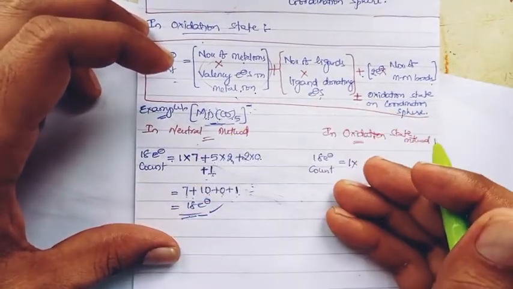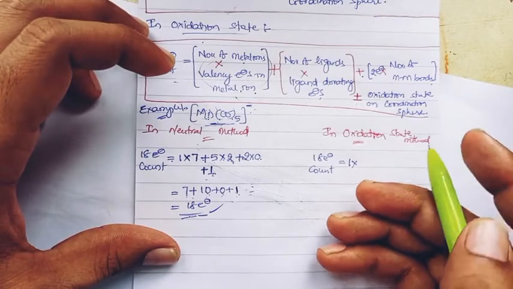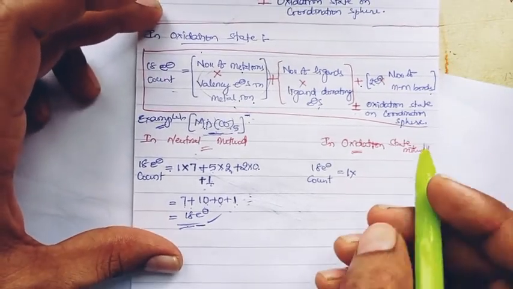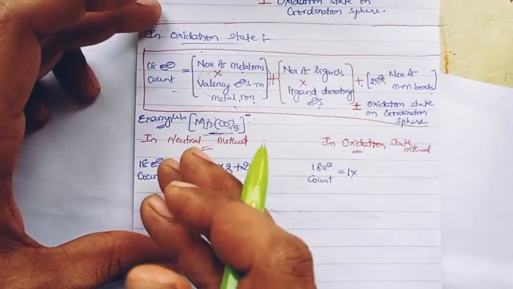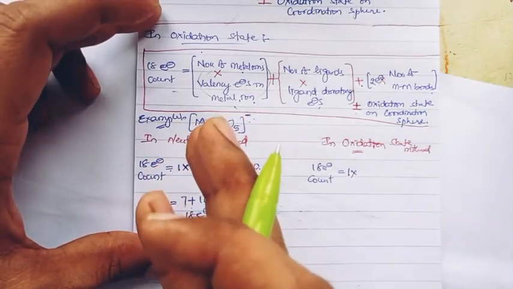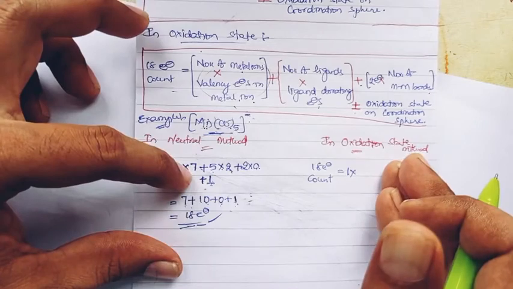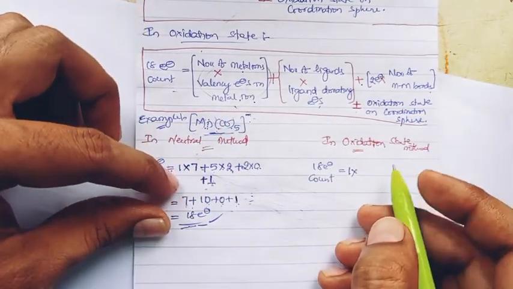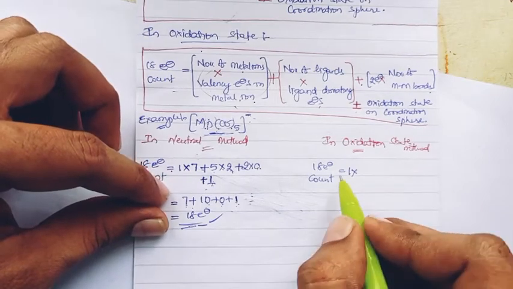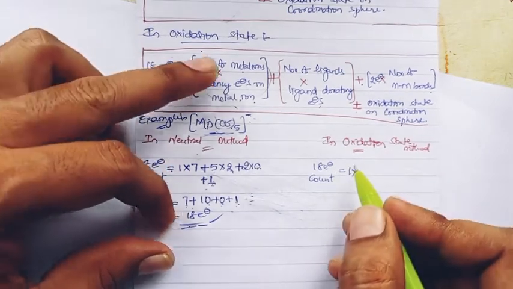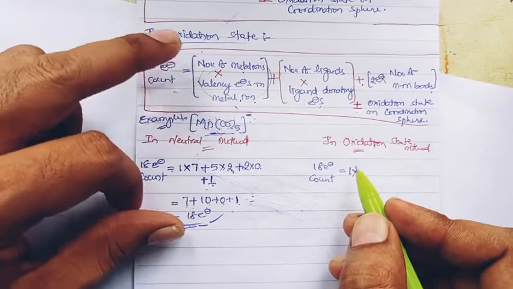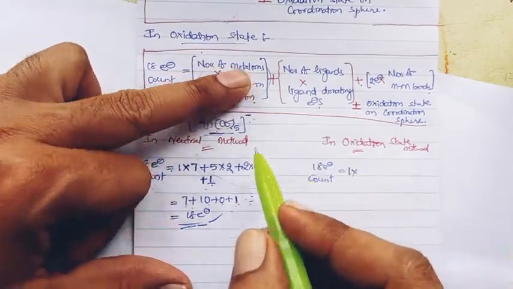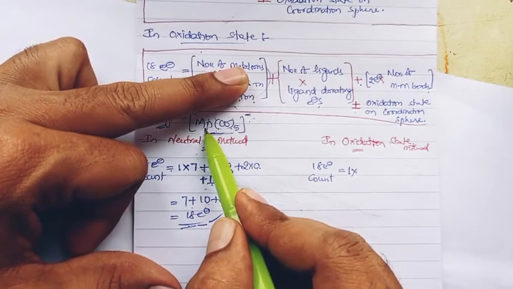Same when it comes to the oxidation state method: calculating the 18 electron count in the oxidation state method, the result should be the same as in the neutral method. There should not be any change, right. That you have to keep in mind. So let us go with all the particulars of the 18 electron count in the oxidation state method, that is the number of metal ions. Here it has manganese, right?